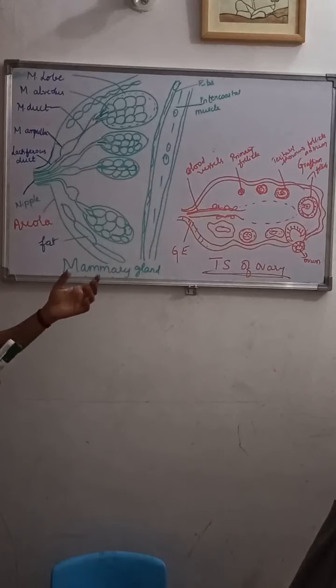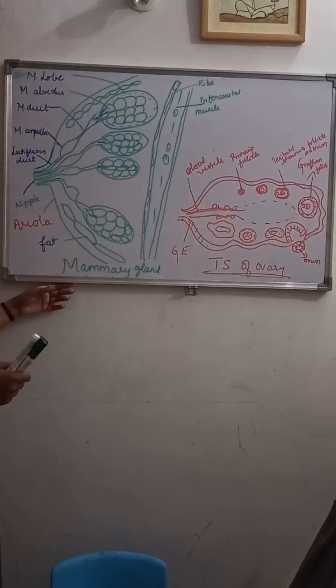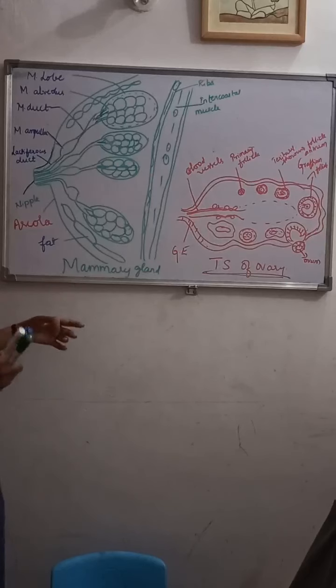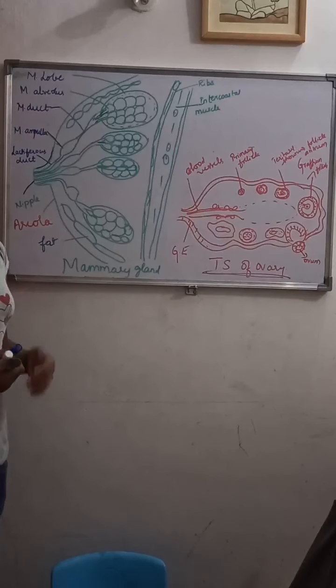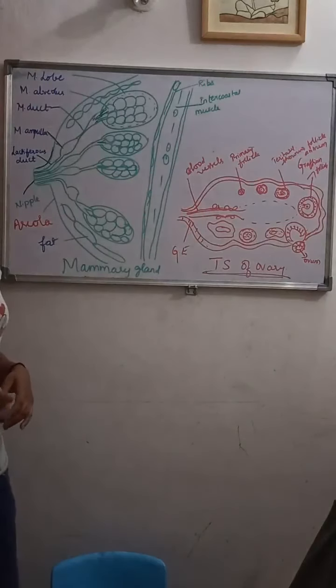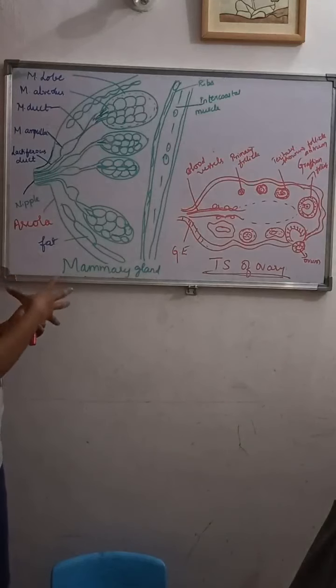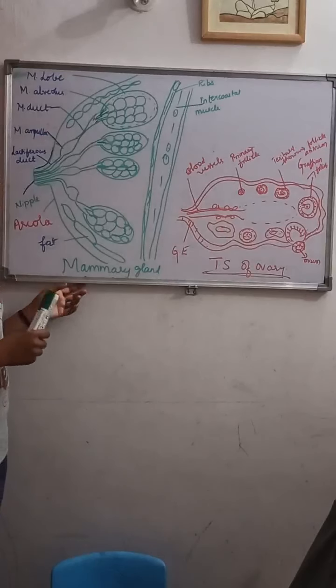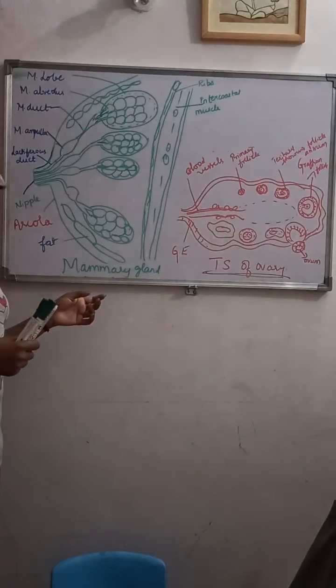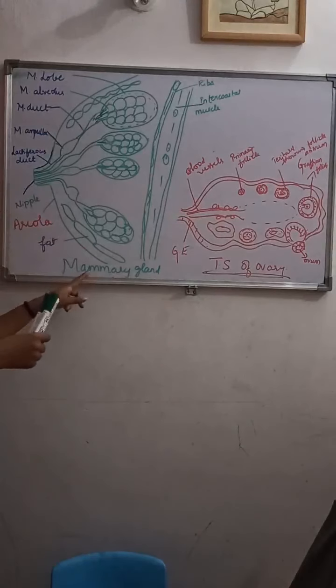Mammary gland. So this gland will produce, secrete, and release the milk after the parturition. What do you mean by parturition? It is nothing but delivering a baby. So after the baby has been delivered, the baby is provided the milk from the mammary gland, from the females, right? How this is done, we will look into it, about the structure of this mammary gland.